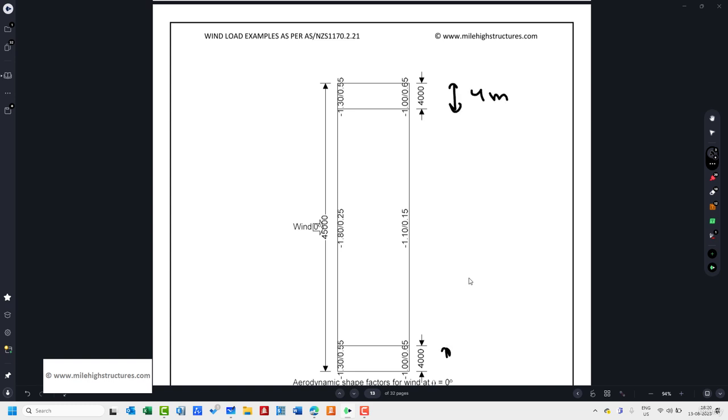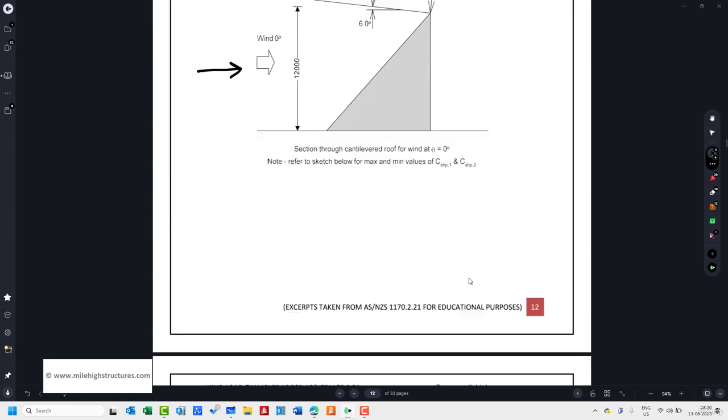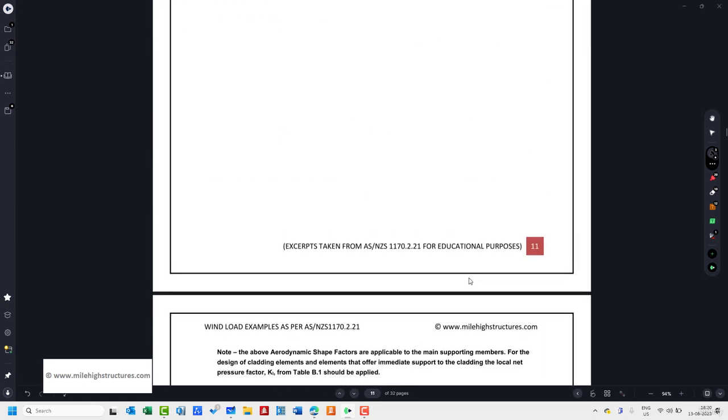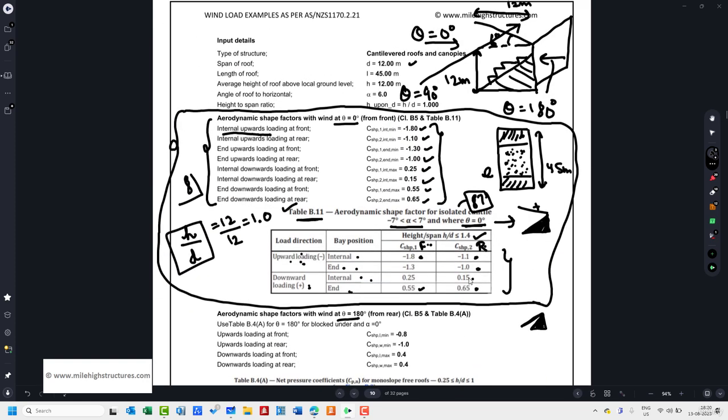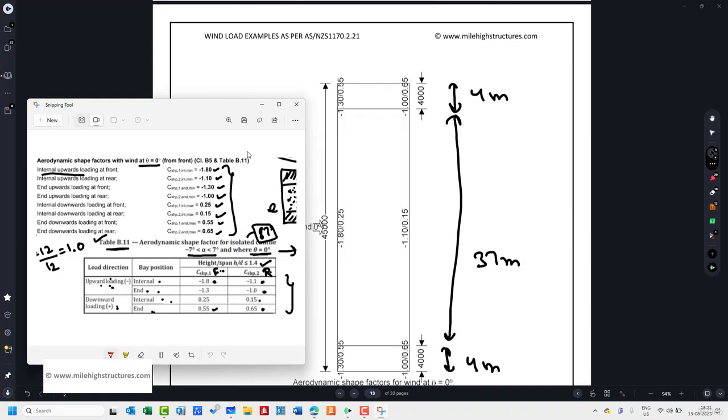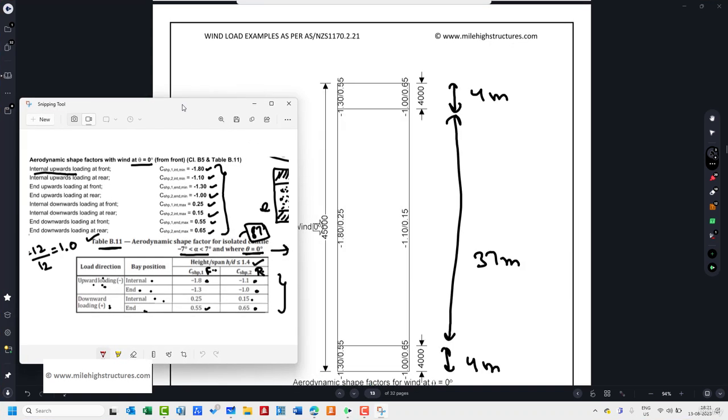In here also you can see the value of 4 meter. The remaining 37 meters, that is assigned these particular coefficients. So let us just try to understand the practical applicability of how we can apply all these coefficients onto our practical structure. Yeah, so these were the values that we had calculated.